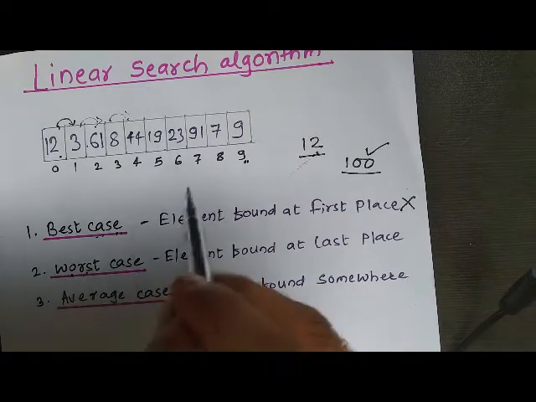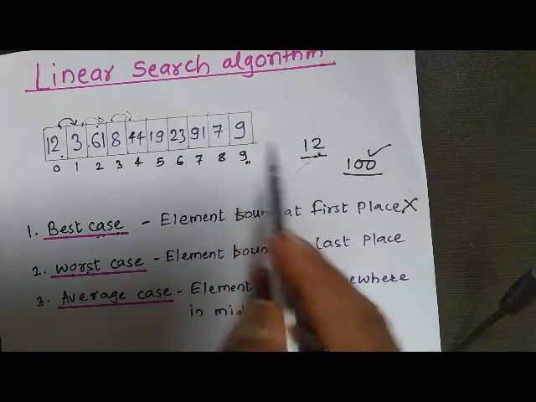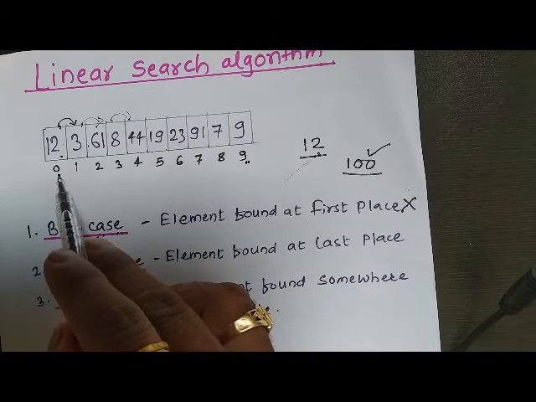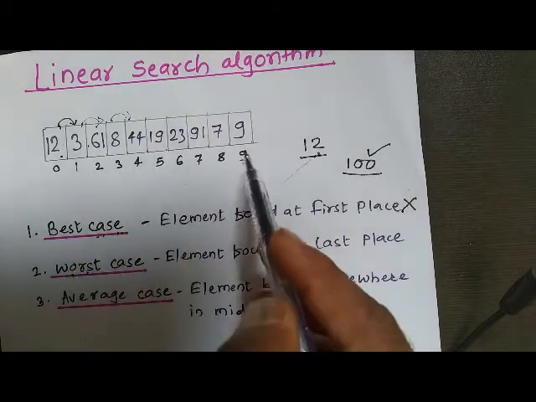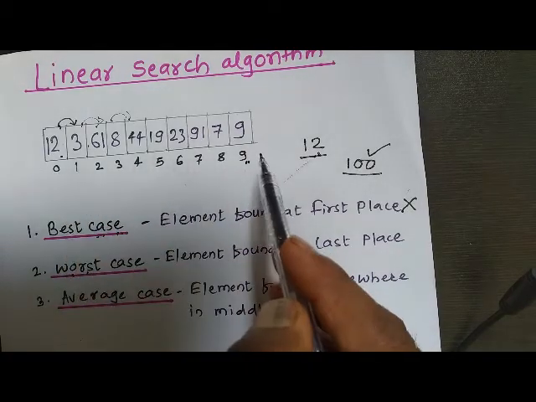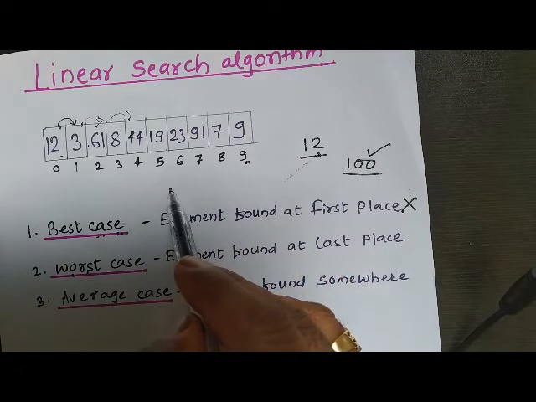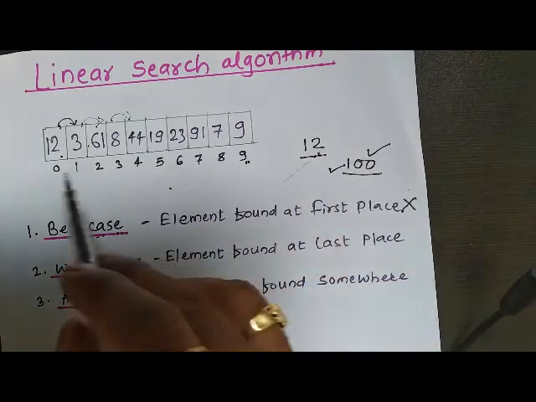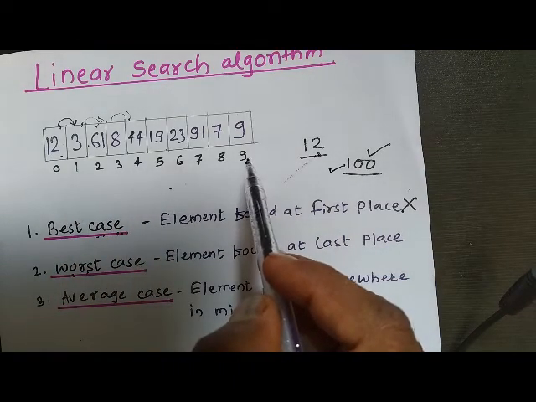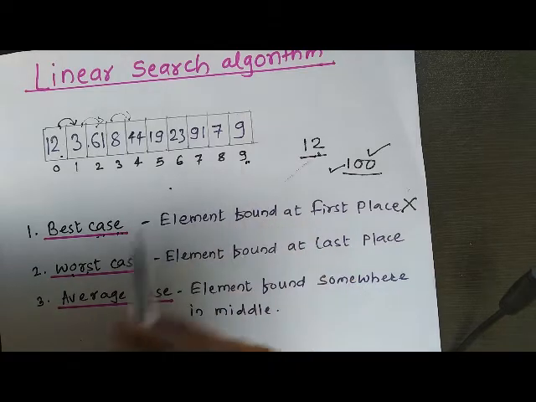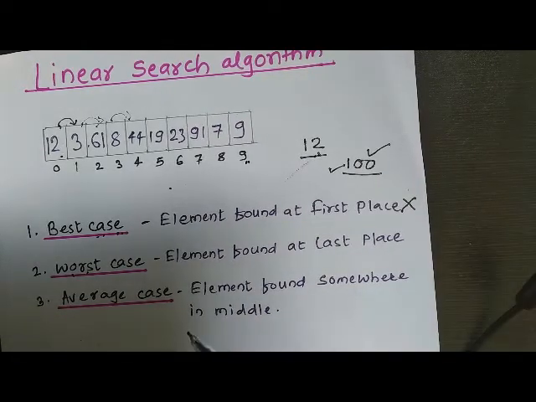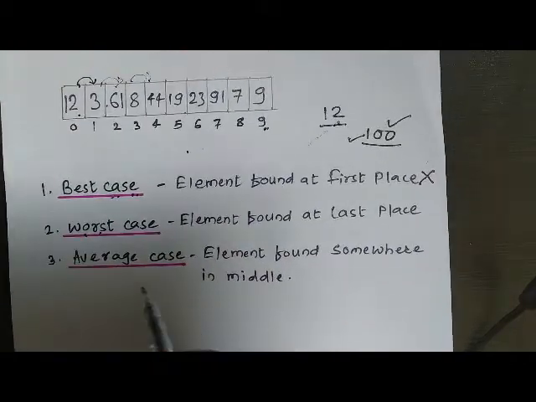The element is either present at the last location or it is not present at all. So for this I need to compare all the n number of elements. Here the value of n is 10, since I am storing 10 elements here. So n is equal to 10. So for finding this element I need n comparisons in the worst case. This is called worst case analysis. The element is found at the last place or it is not present at all. That is worst case. And the third one is average case.